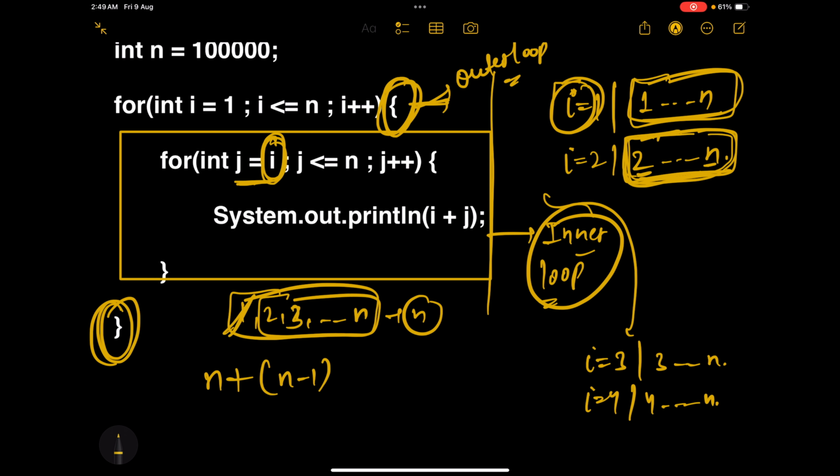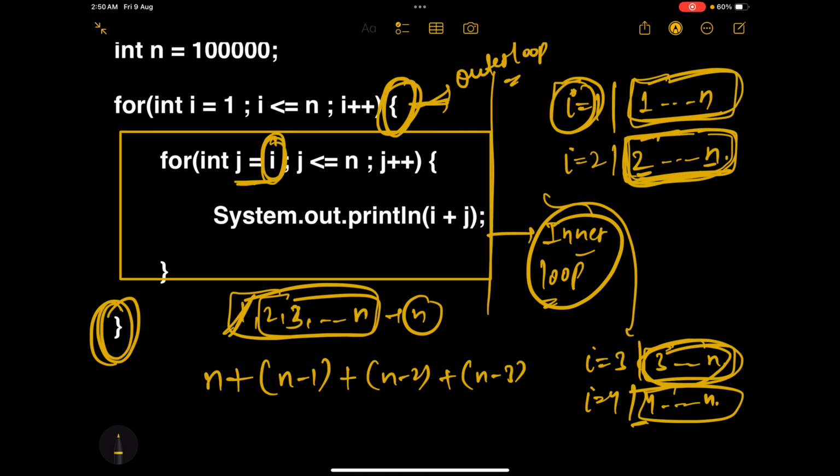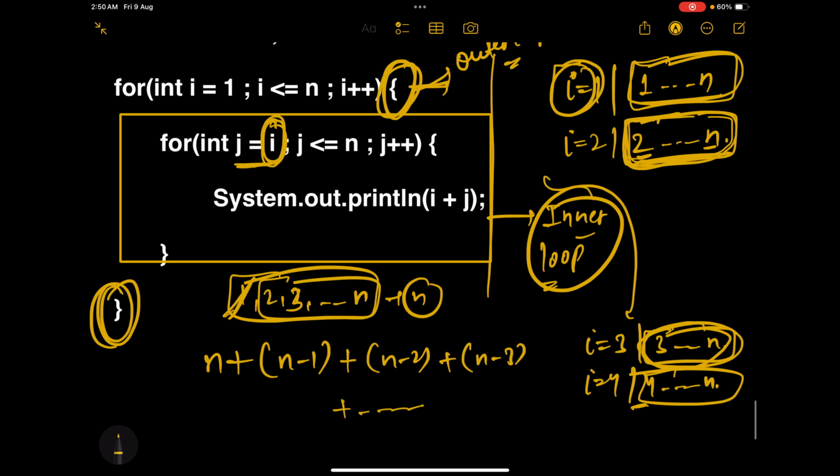So n minus 1. When i is 3, we have eliminated the first 2, right? We are starting from 3. So n minus 2. For 4, we have eliminated the first 3 and we are starting from 4. So n minus 3. And it will go till, let's say, in the final iteration, i will be n.